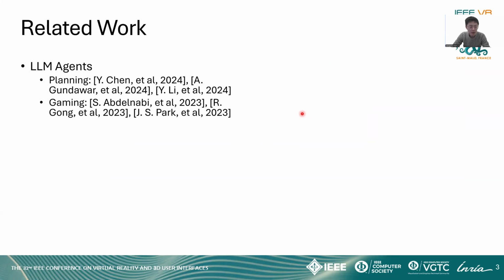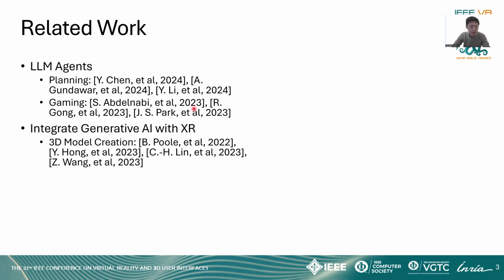Many researchers now develop LLM agents to autonomously finish some tasks without human intervention, like some focusing on planning and reasoning of specific tasks to reduce human workload, and some others work on integrating LLM agents into game scenarios to serve as non-player characters. And some other works try to integrate generative AI into XR. For example, one direction is to generate 3D models with the AI models. However, this approach is typically time-consuming and thus difficult to integrate into real-time systems.